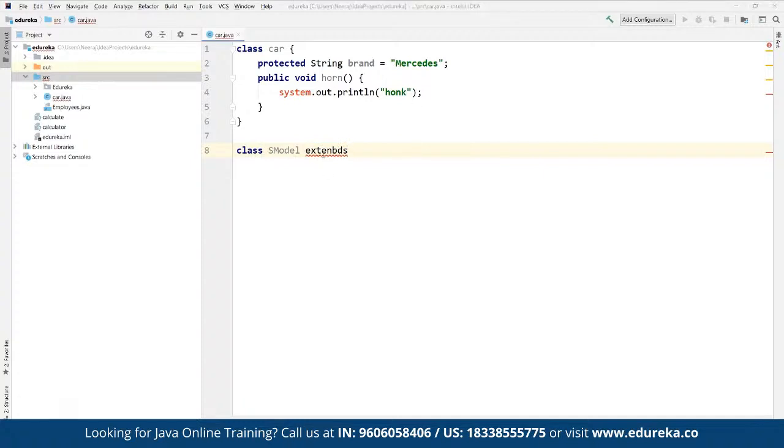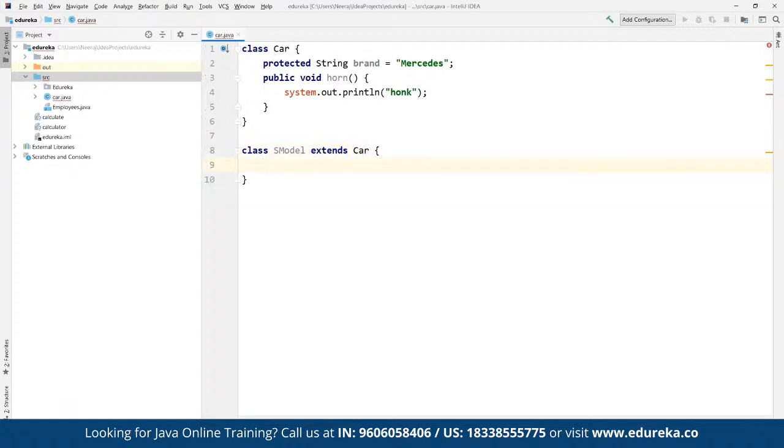Whenever we are trying to inherit something, we can define extends, and then define which class it is going to extend. This is going to extend the class defined as Car itself. Let's capitalize this one. So here it is going to inherit the class defined as Car. And then we are going to define any kind of statement. Whatever has been defined in Car is going to be fetched automatically when we have applied the inheritance here.